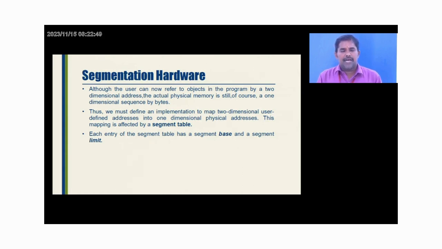We made a division based on the segment, and we all know that it is of variable size. That's the matter. For whatever mapping we do, we need some values, that is, a segment table, and then we have a base and limit registers in the segment table.